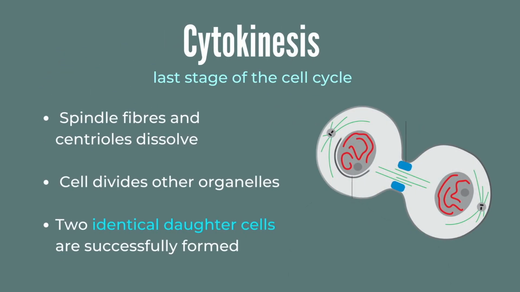Next is cytokinesis, which is the last stage of the cell cycle. Here, the cell simply dissolves the spindle fibers and centrioles since they're not needed anymore. The cell divides other organelles, but other than that, two identical daughter cells are successfully formed.